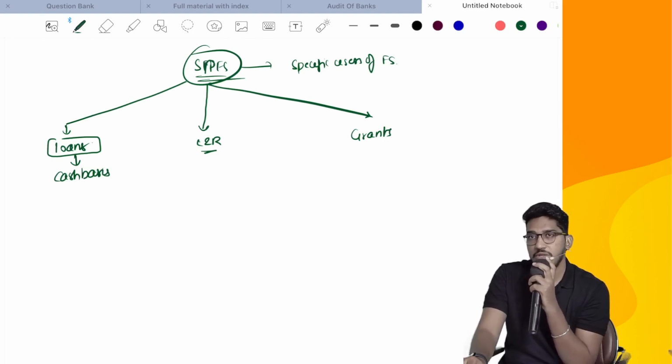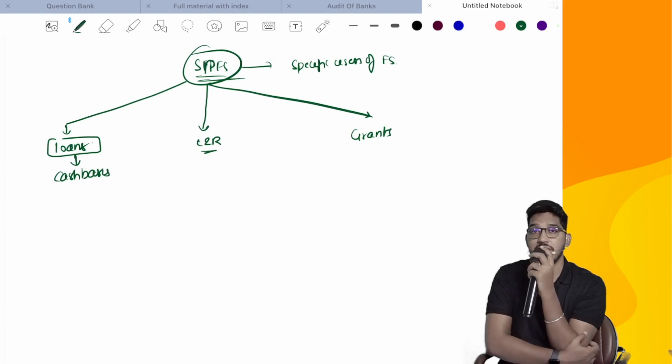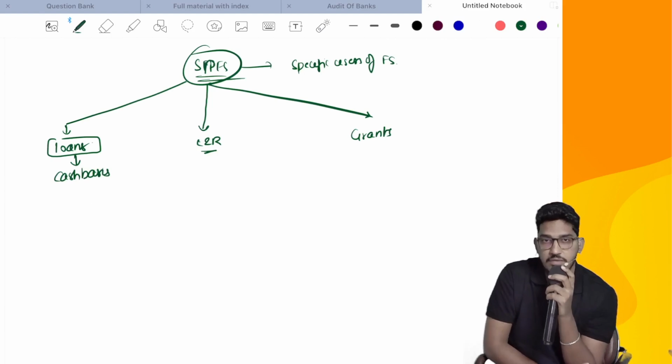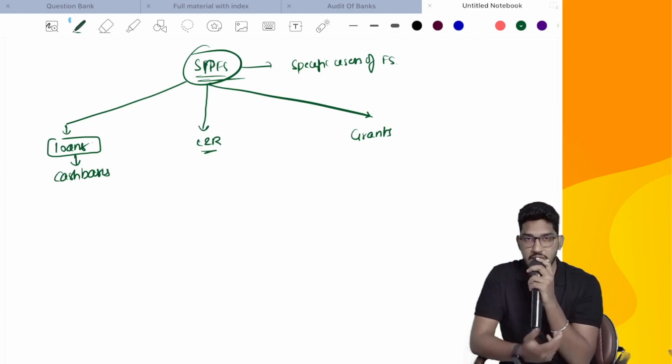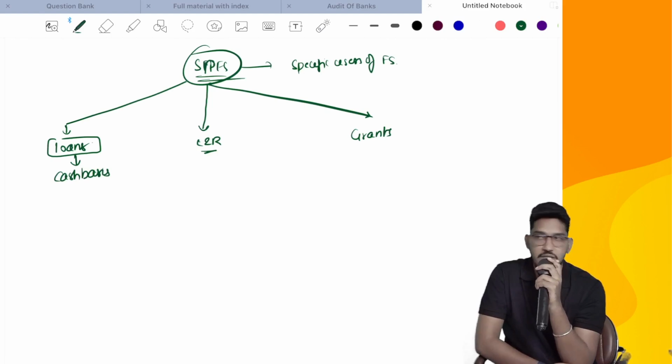So NGOs need to get funds. Sometimes the government will give them grants, or some agencies will give them grants for fulfilling their NGO objectives. Say, for example, there is an environmental protection NGO which is working on increasing the greenery on the planet. Now that NGO needs funding.